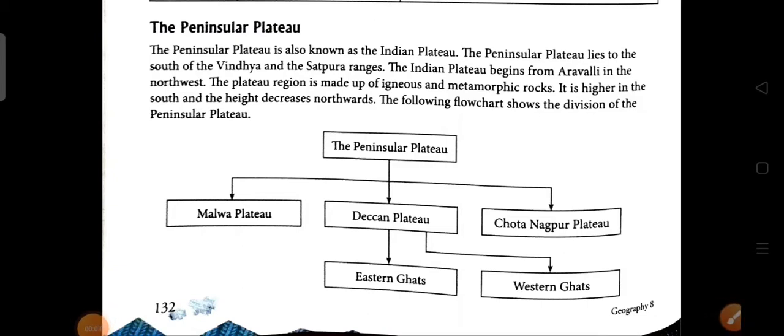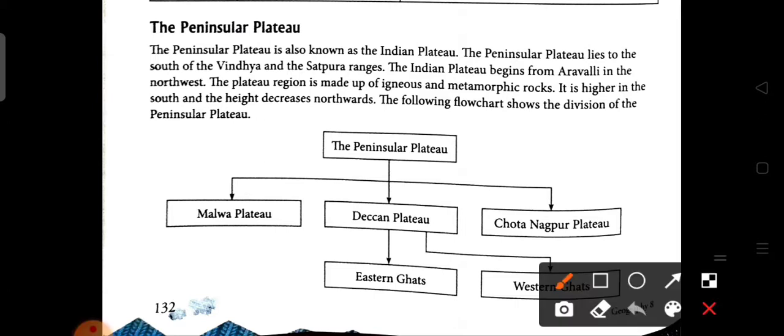In the previous class, we learned chapter 13, Indian political and physical feature, in which we discussed the location, the neighboring countries of India and also the political divisions of India. Here we also discussed the physical division, among which we only described the northern mountain and the great northern plain. So in this video we are going to discuss the peninsular plateau.